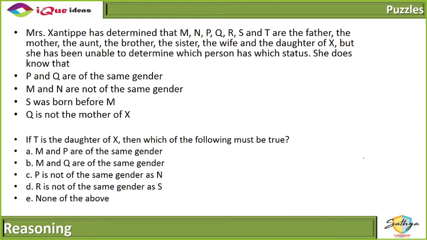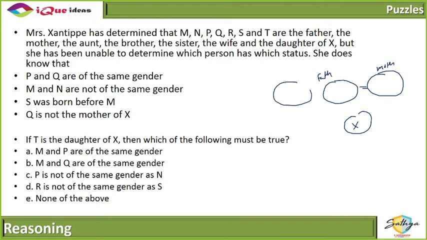Okay guys, pay attention to this now. Now first we will create the chart of all the relatives, right? So there is X. X has a father. X has a mother.